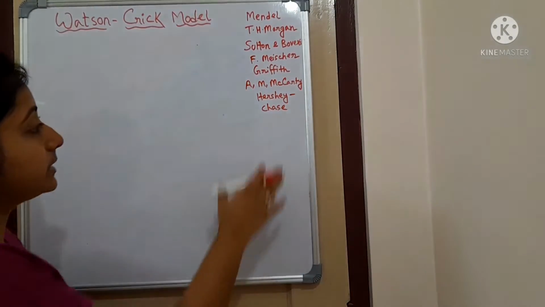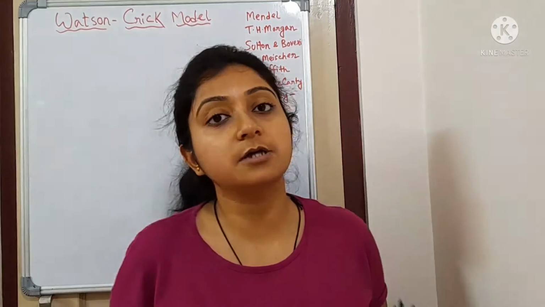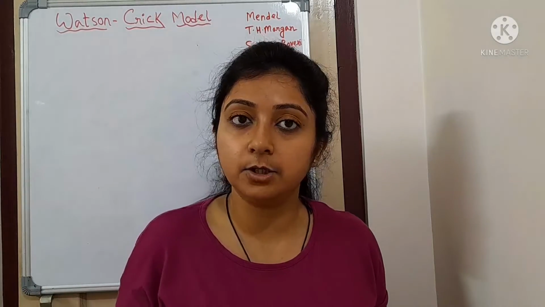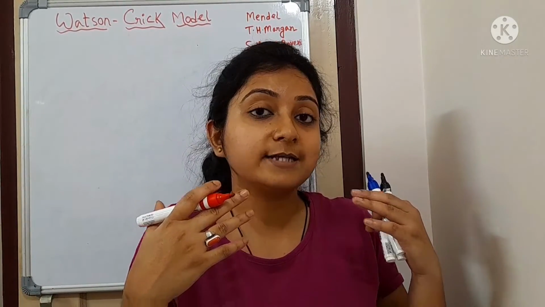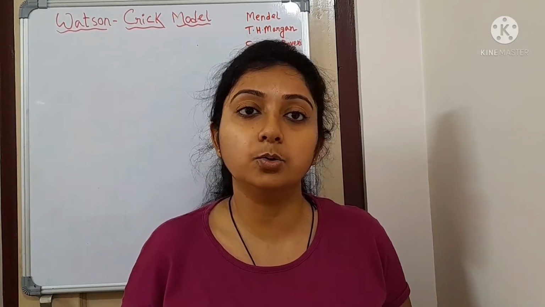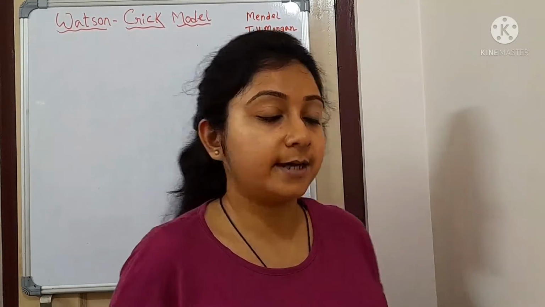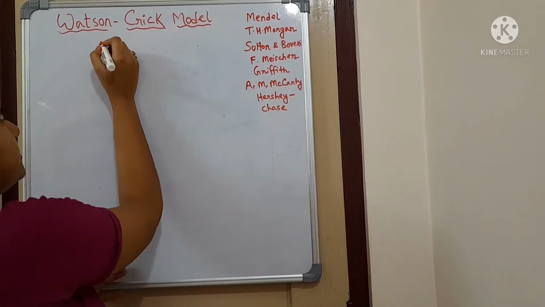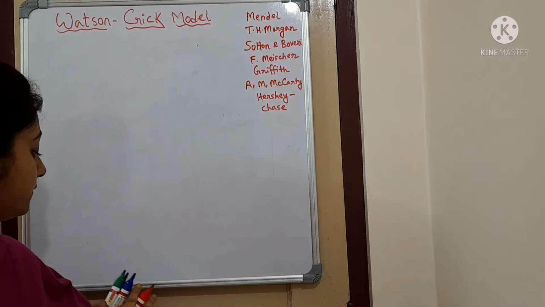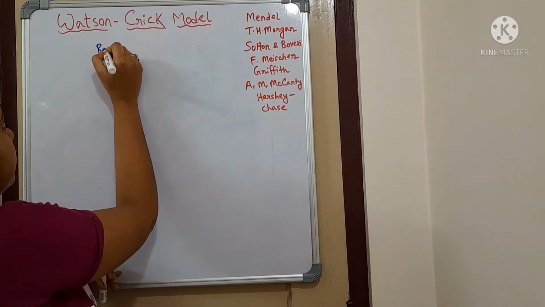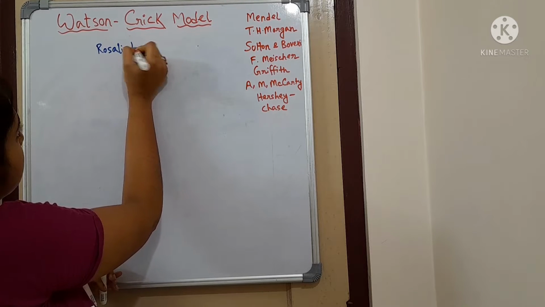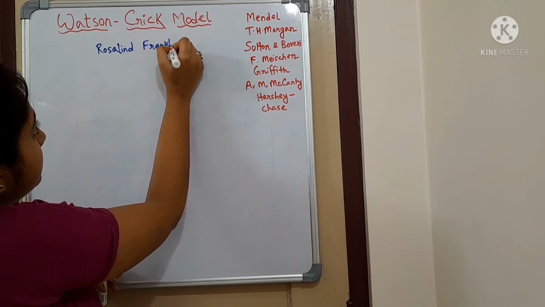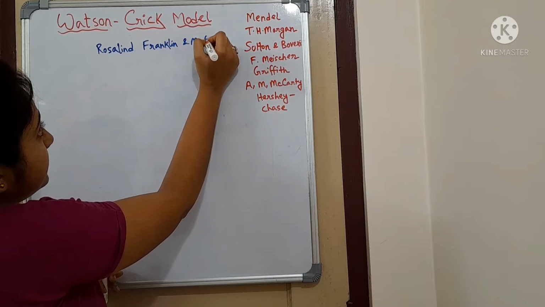Now we are thinking about the structure, how the DNA looks, what the DNA consists of. That was still not known. The exact structure of the DNA was unknown to all the scientists. So in that scenario, two names come in the history of genetics, Maurice Wilkins and Rosalind Franklin. Very important.